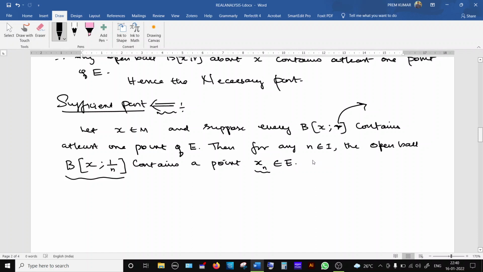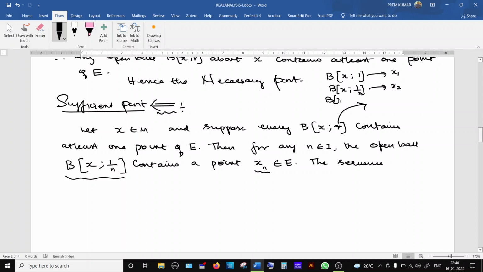Now the sequence: like this many open balls we create, and one element we take from each. Suppose the first open ball B of x semicolon 1. From this we are taking the first element x1. From this open ball, center x radius 1 by 2, we take one element, say x2.